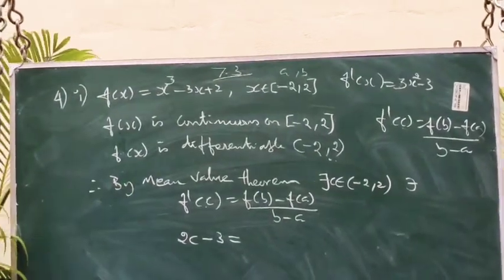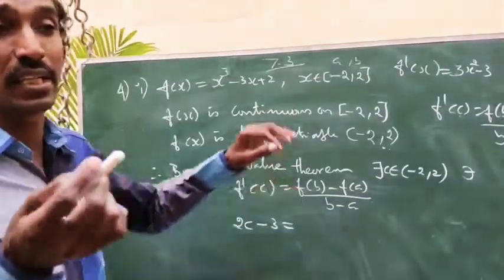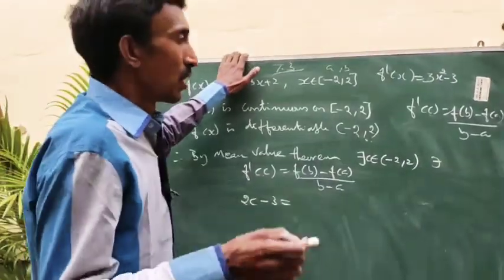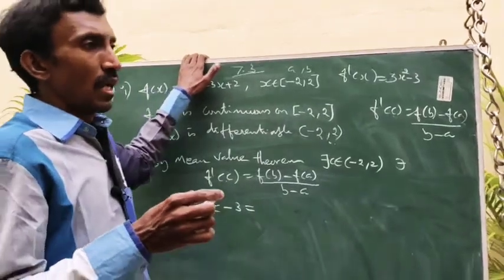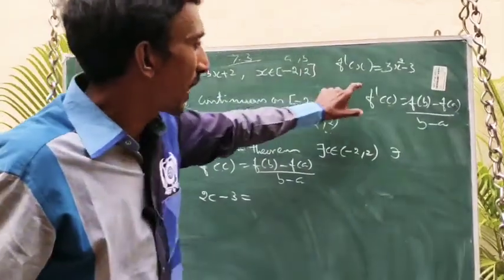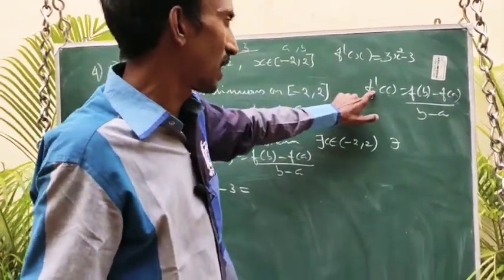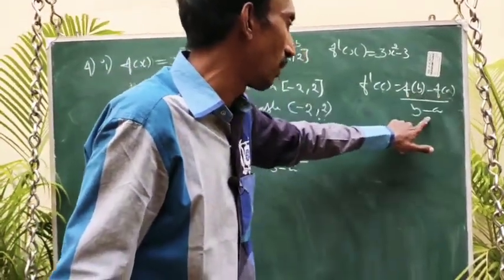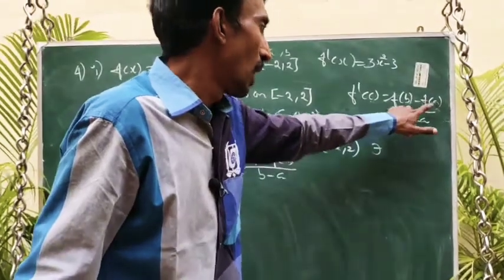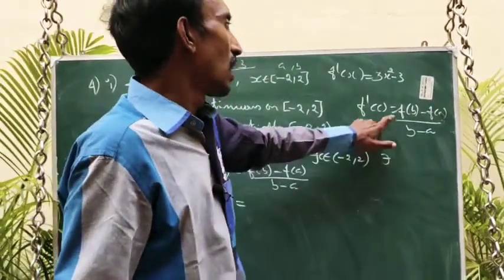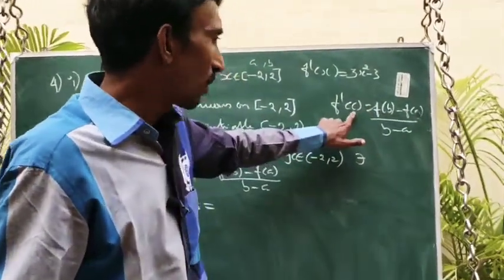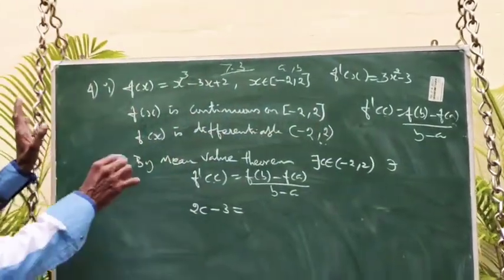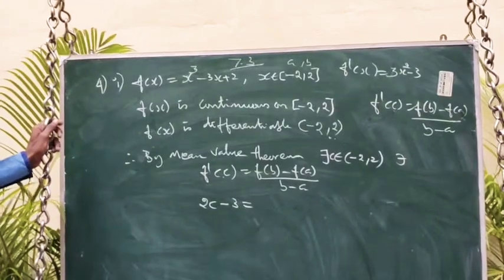I already told you, in the statement of Lagrange's law of mean, at some point c on the open interval, f dash of c, that means the first derivative, equals f of b minus f of a by b minus a, where a and b are the end points. At point c, the tangent is parallel to the secant line. So we need to check only the condition of Lagrange's law of mean.